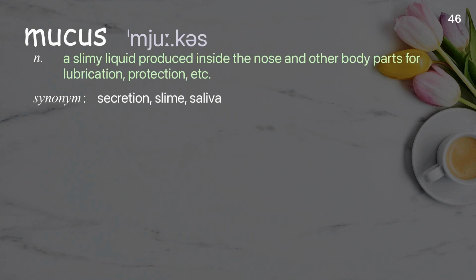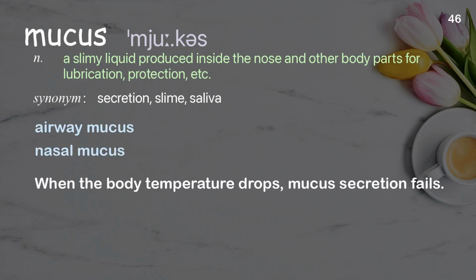Mucus. A slimy liquid produced inside the nose and other body parts for lubrication, protection, etc. Examples: Airway mucus, nasal mucus. When the body temperature drops, mucus secretion fails.